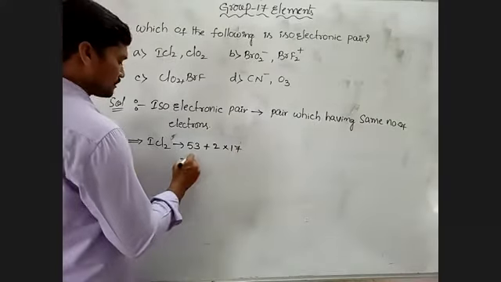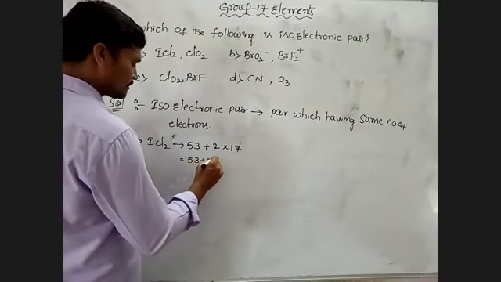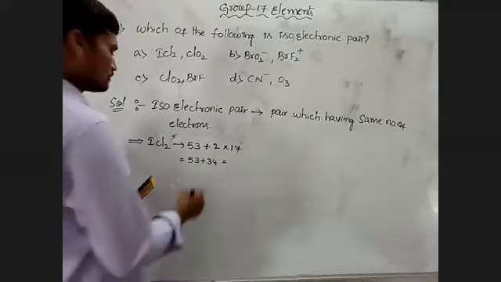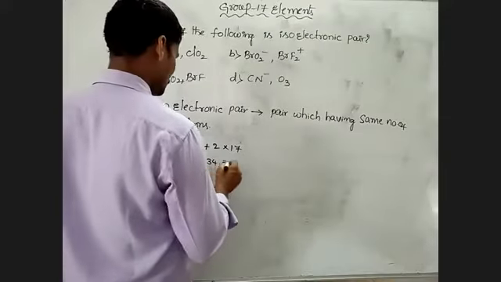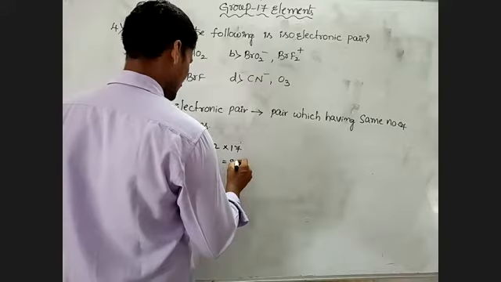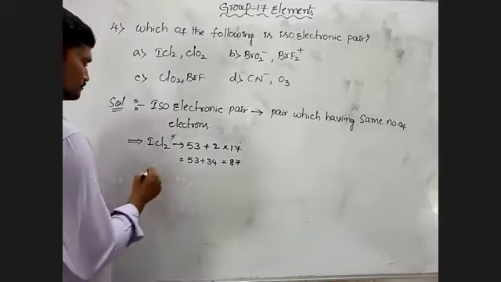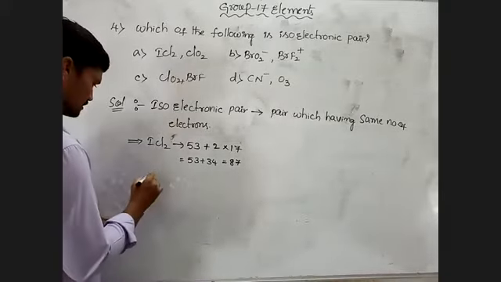That means 53 plus 34, so in ICl2, 87 electrons are present.